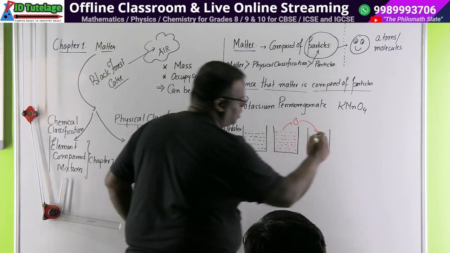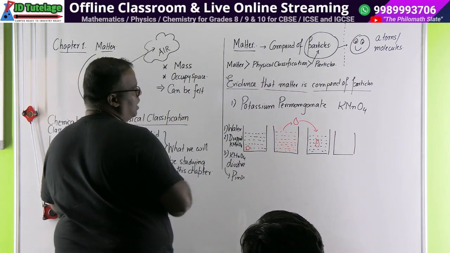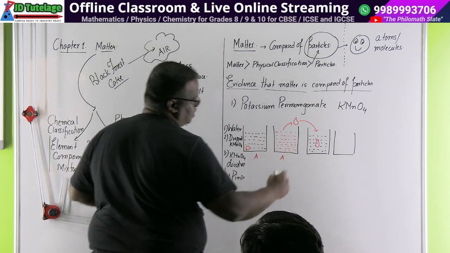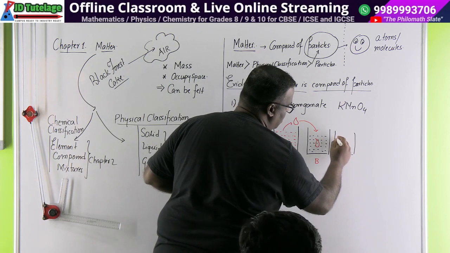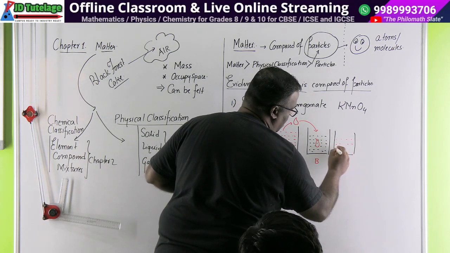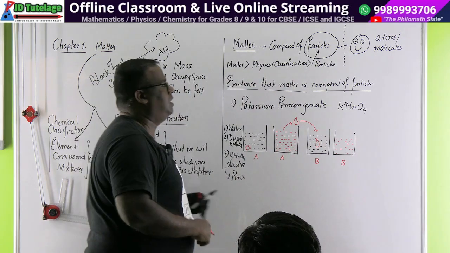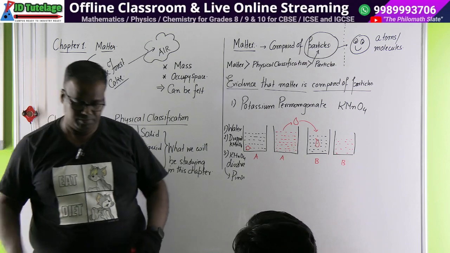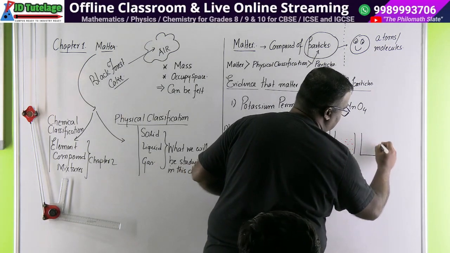You will now observe that after some time, this is beaker A, this is also beaker A, this is beaker B, this is also beaker B. The same beaker slowly has now become pink again. However, the tone may be a little bit lighter than this, but it has become pink. Clear? Then you again take another beaker C,